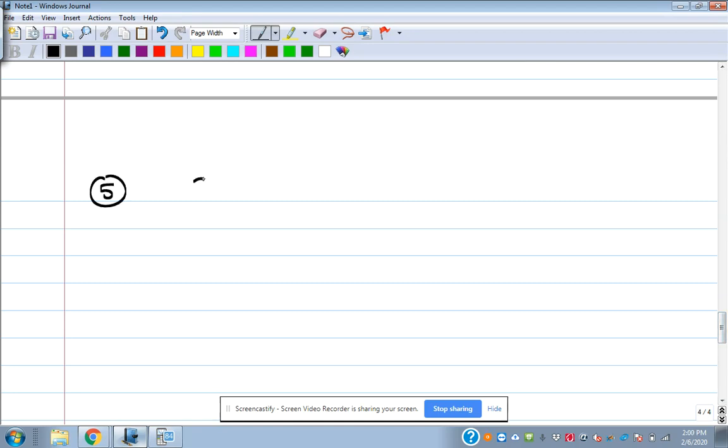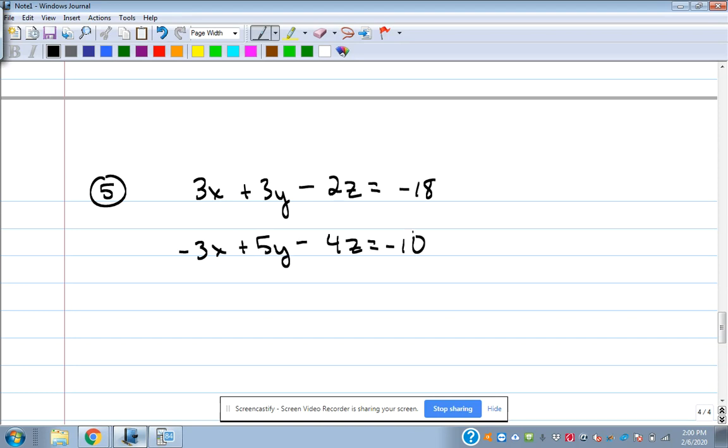For example, 3x plus 3y minus 2z is equal to negative 18. Negative 3x plus 5y minus 4z is equal to negative 10. And then the last one is negative 3x plus 2y minus 5z is equal to negative 19.